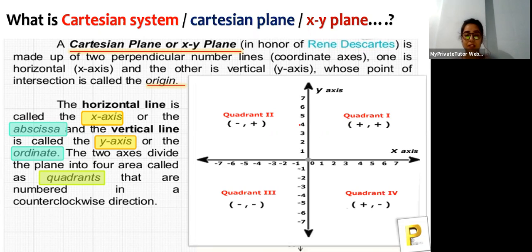First, you understand what a Cartesian system is. So a Cartesian system or a Cartesian plane has two perpendicular lines. You don't have to learn this definition by heart, you just have to understand it. So it has two perpendicular lines, one in horizontal form and one in vertical form. The horizontal is called the x-axis and the vertical is called the y-axis, and the point at which both of them are intersecting, and I've told you what intersecting lines are, right? That point is called the origin. And each part of the plane divided by those lines is called a quadrant.